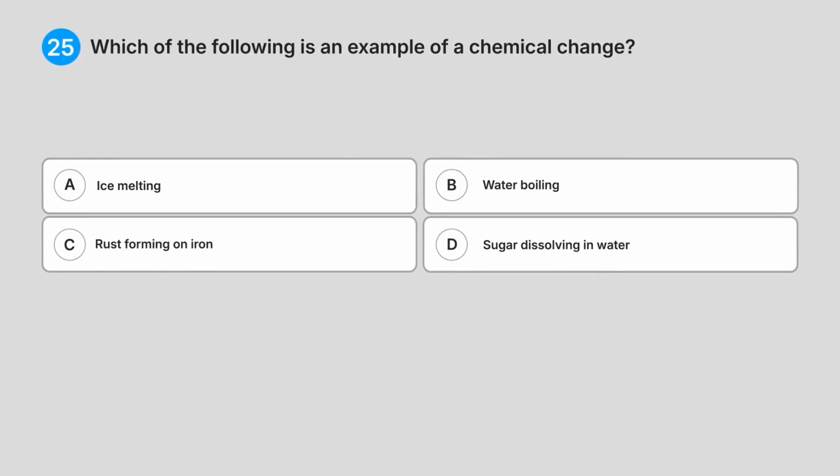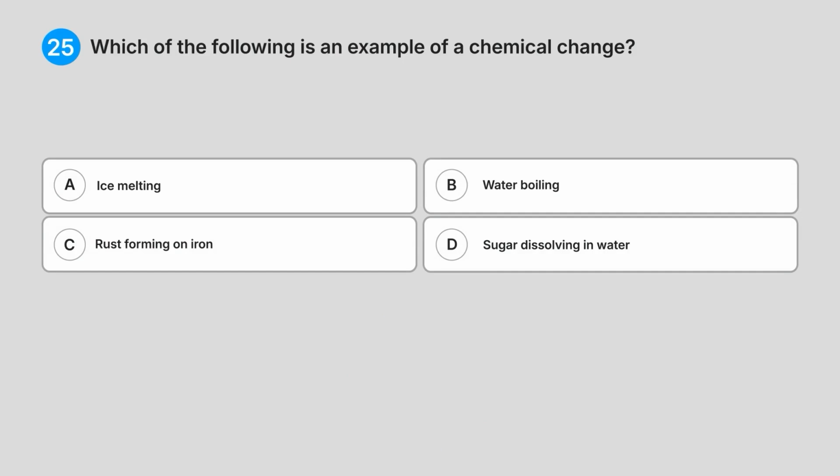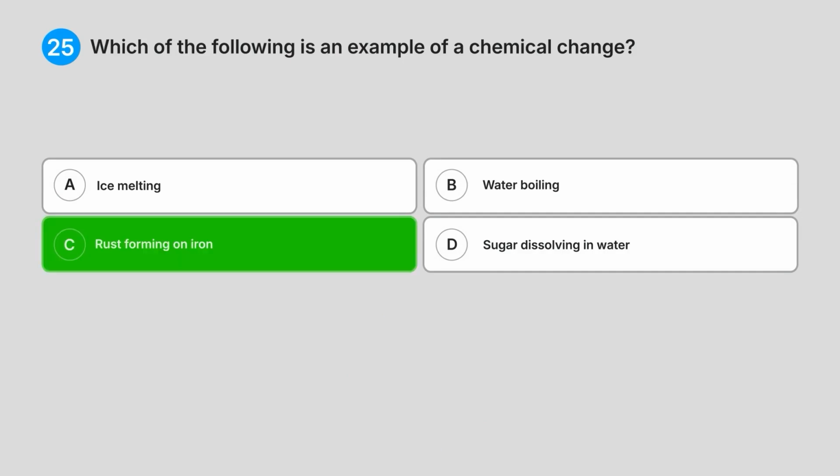25. Which of the following is an example of a chemical change? A, ice melting. B, water boiling. C, rust forming on iron. D, sugar dissolving in water. Can you guess the answer? Correct answer, C, rust forming on iron.